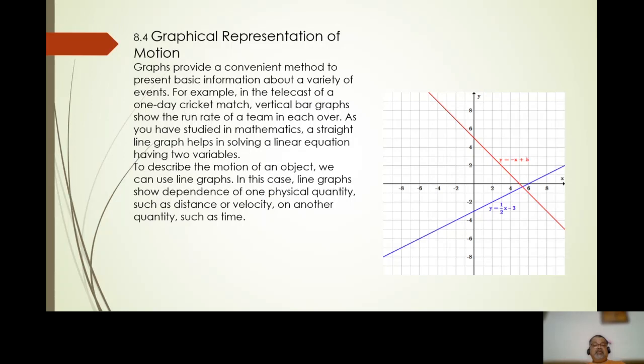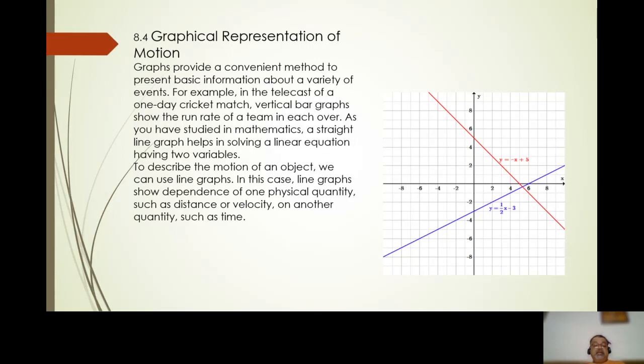Graphical representation of motion. Graphs provide a convenient method to present basic information about a variety of events. For example, in the telecast of a one-day cricket match, vertical bars are used to show the run rate of the team in each over.